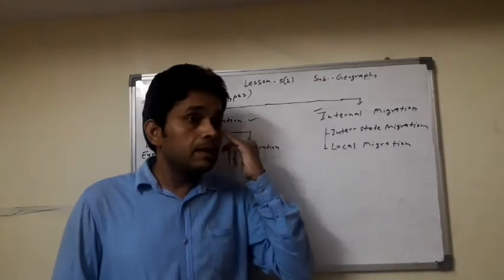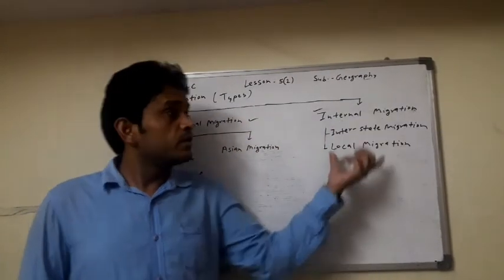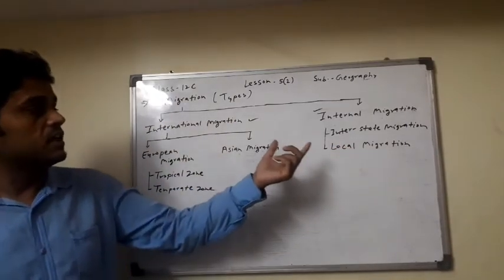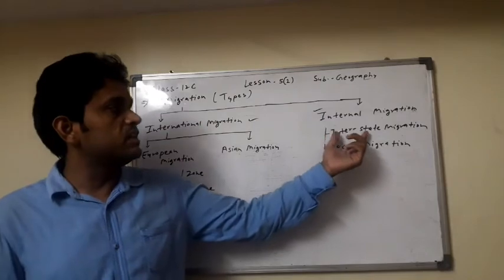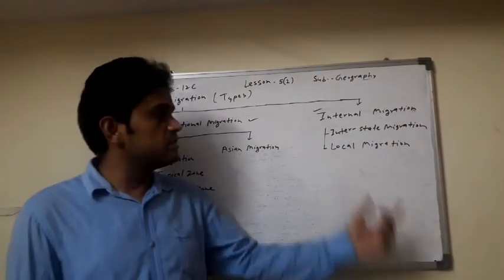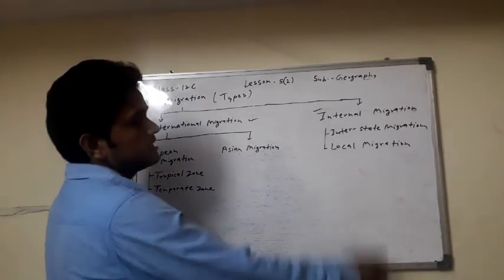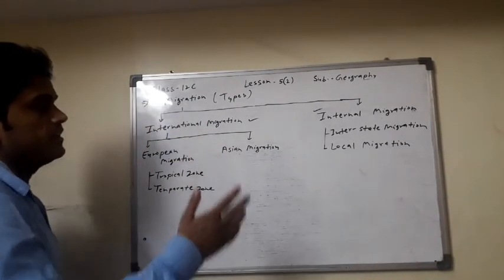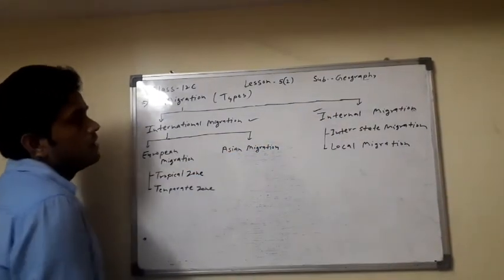Internal migration is also classified in two parts: interstate migration and local migration. When people change their state, it is interstate migration, and within a state, that is local migration. We will discuss internal migration in the next lecture.